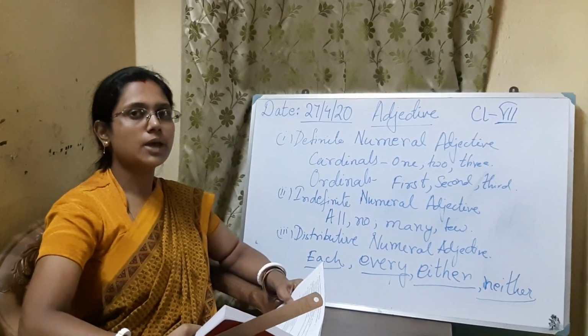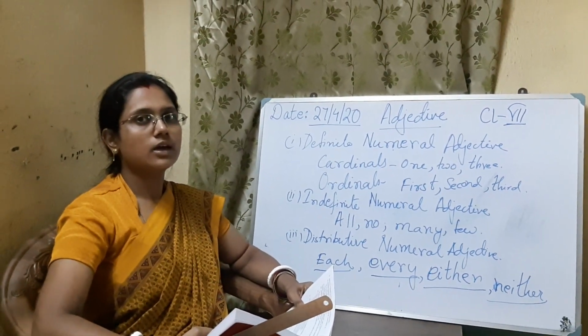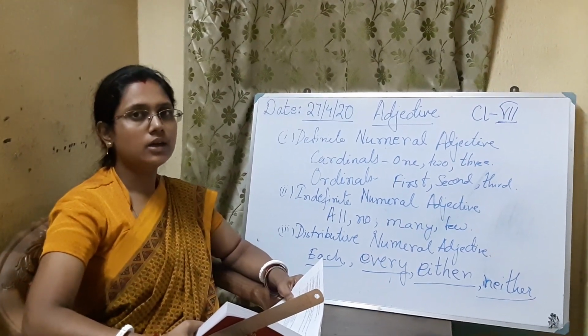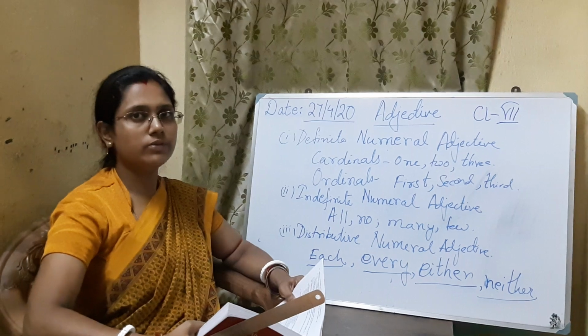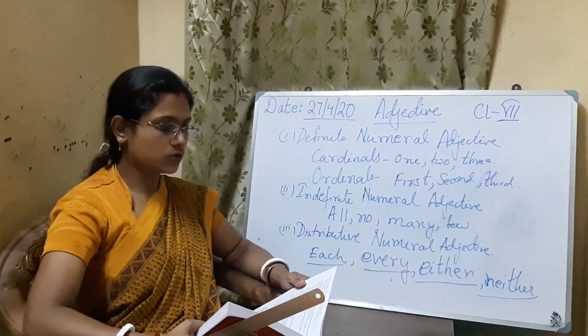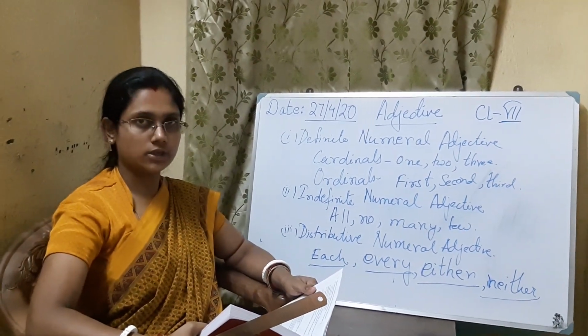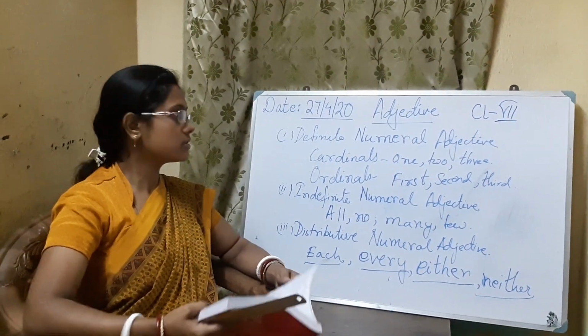Today is 27th April. I have taught you in my previous class about the adjectives. Adjective of number I have ended, but there is something more to learn about adjective of number which I will discuss with you today. And also I will discuss with you the distributive adjectives and interrogative adjectives. Okay. So students, look at your book, page number 26.